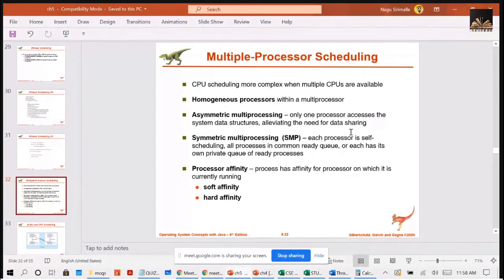How scheduling can take place is, we have a scheduler for each processor which examines the ready queue and selects a process to execute. If they have their own private queues, that many schedulers will be implemented. What is the job of the schedulers? Whenever a job comes to that processor from that ready queue, the job will be placed in the processor. Who does that? The scheduler.